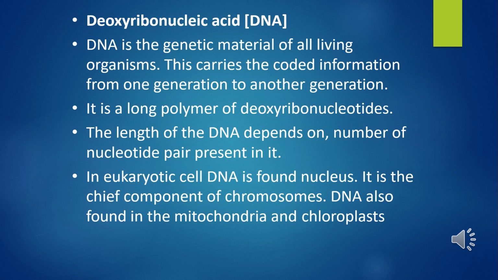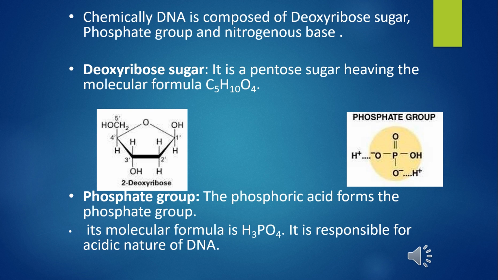In a eukaryotic cell, DNA is found in the nucleus. It is a chief component of chromosomes. DNA is also found in mitochondria and chloroplast, as you have studied in class 11. Chemically, DNA is composed of deoxyribose sugar, a phosphate group, and a nitrogenous base. The nitrogenous base may be a purine or a pyrimidine. You all know purines are adenine and guanine, which are 9-membered double rings, and pyrimidines are single rings, which are thymine and cytosine, that is 6-membered rings.